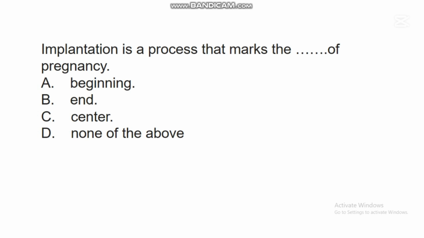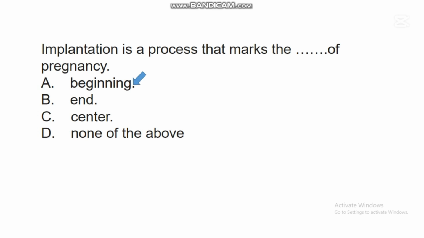The next question says, implantation is a process that marks the dash of pregnancy. A. Beginning of pregnancy. B. End of pregnancy. C. Center of pregnancy. D. None of the above. In this question, the correct answer is A.